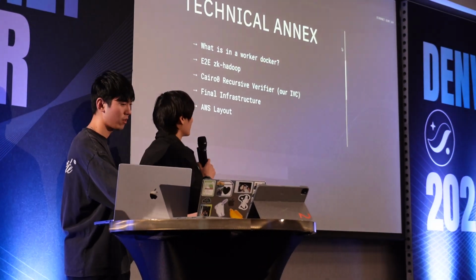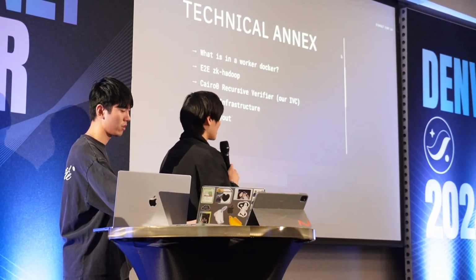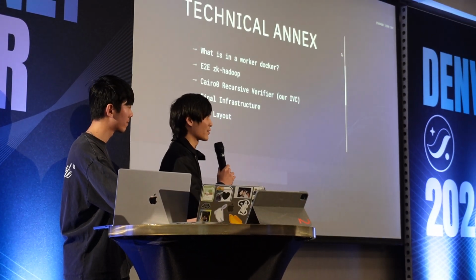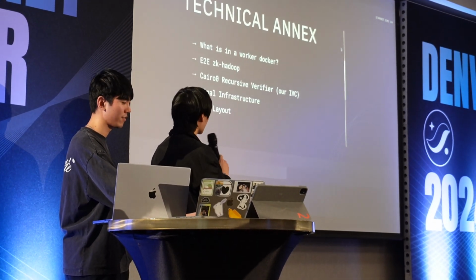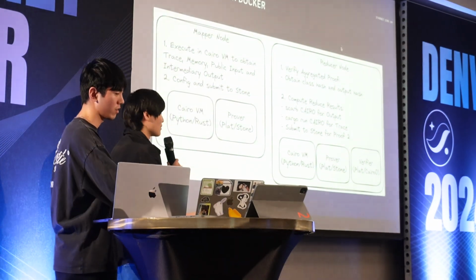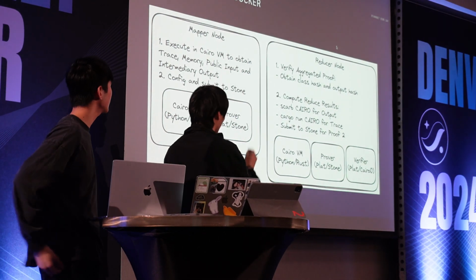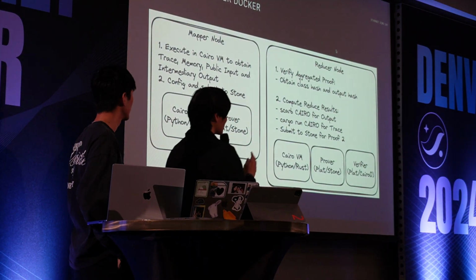So we of course go through a fast technical annex, and then because there's a lot of technology involved, I first go through a brief overview, and then people can question and ask me in person later about what we're doing. So first, we're basically just a map reduce system, but we're adding the pattern prover or stone prover and the verifier into a worker or mapper node and reducer nodes.